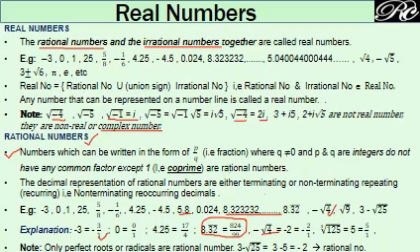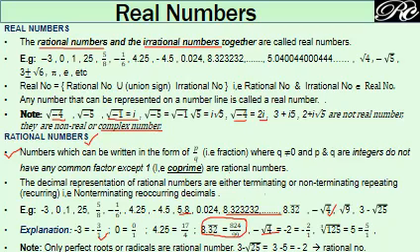So real numbers include both rational and irrational numbers. Rational and irrational numbers together are called real numbers. It could be an integer, a decimal, a fraction, a perfect root, or an imperfect root.